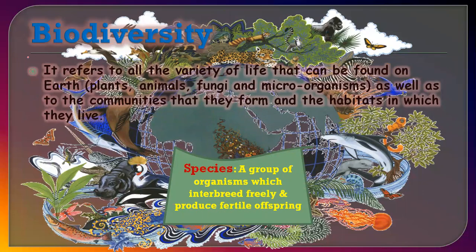Dear students, as we are going to study the chapter biodiversity, I think you know the term biodiversity. So let's take a review of that. Bio means life and diversity means various, variety. So it refers to all the variety of life, isn't it? Which can be found on the earth, anywhere in the planet. That can be plants, animals, fungi, and microorganisms.